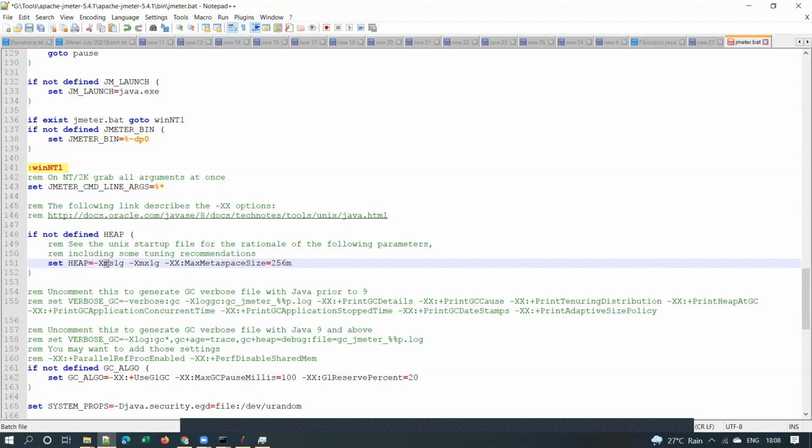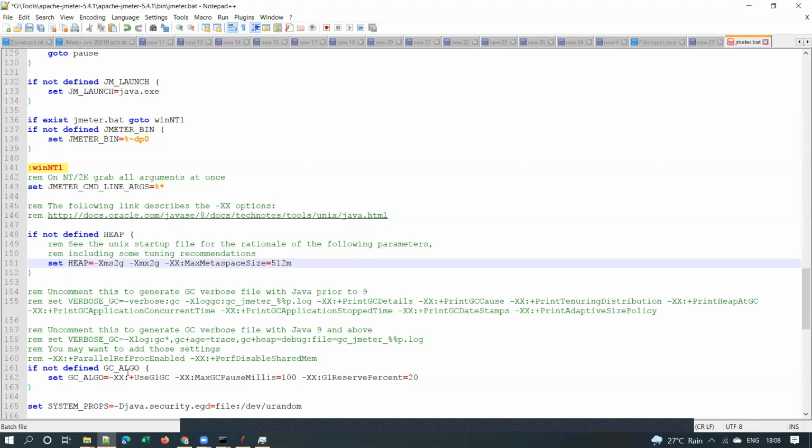I already mentioned XMS is the minimum heap size, XMX is the max heap size, and max meta. When you increase this heap size, you have to make the corresponding change in the Metaspace also. Means you need to increase this one also. Suppose, for example, you increase the min and max heap size to 2 GB, then you have to make this 512 M. Got it? 512 M. Clear, guys?